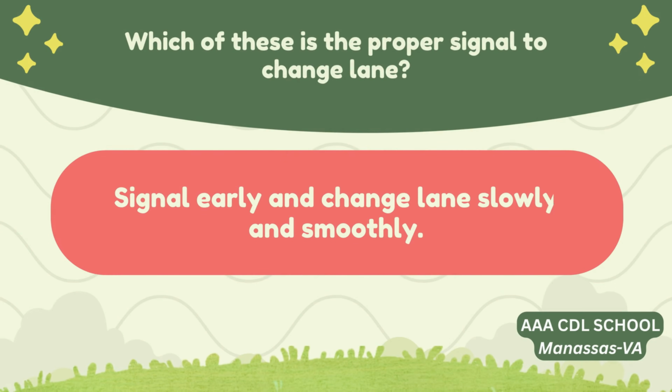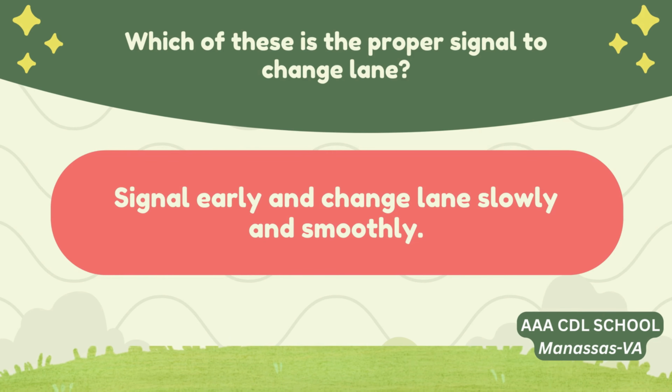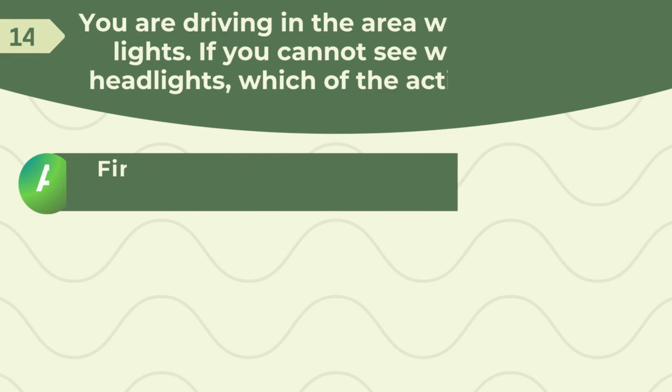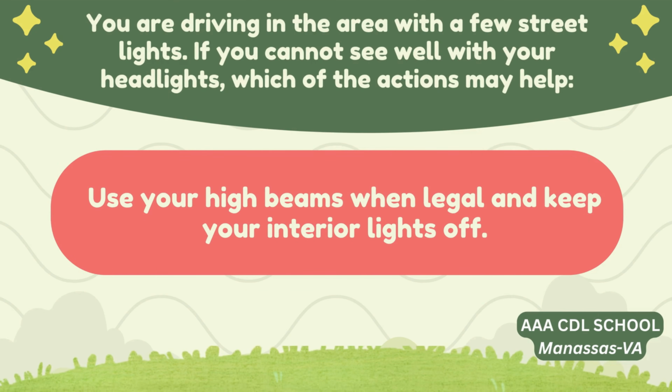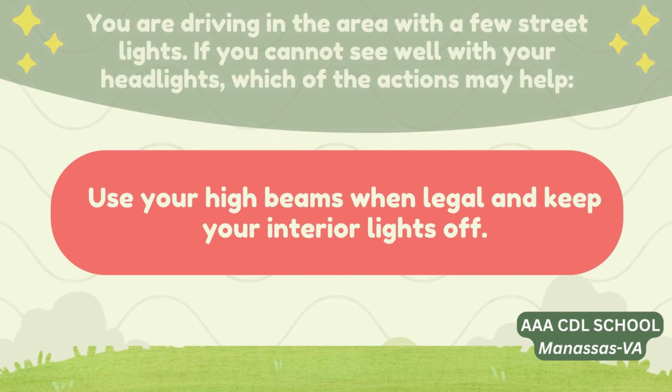Correct answer. Signal early and change lane slowly and smoothly. You are driving in the area with a few street lights. If you cannot see well with your headlights, which of the actions may help? A. Find another route that is better lit even if it is out of your way. B. Turn your interior lights on and adjust your instrument lights. C. Use your high beams when legal and keep your interior lights off. Correct answer. Use your high beams when legal and keep your interior lights off.